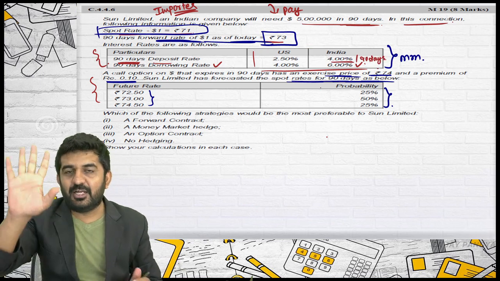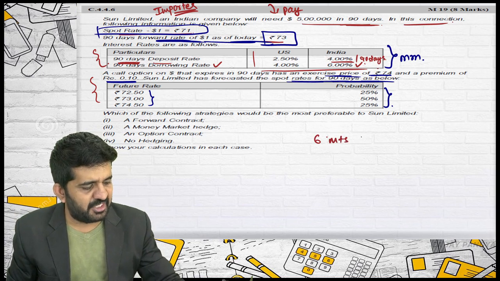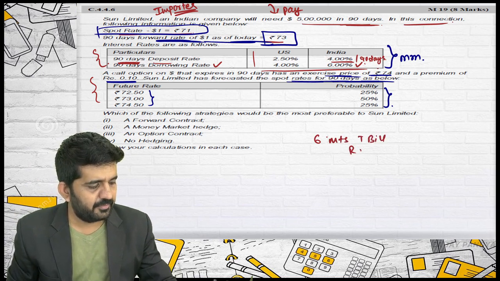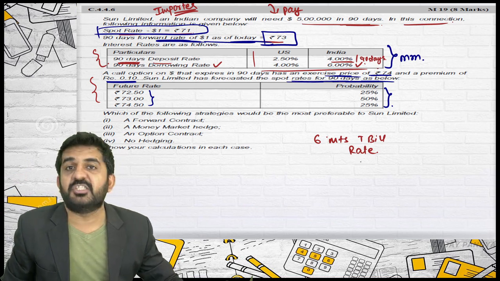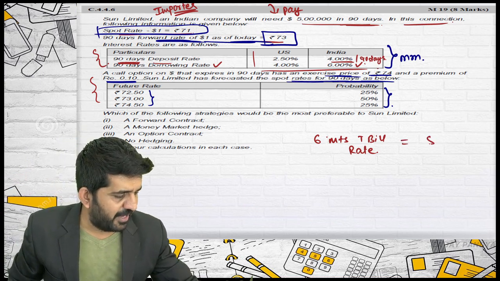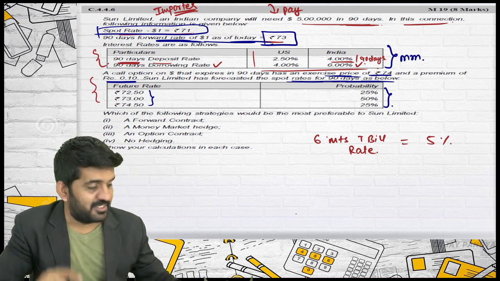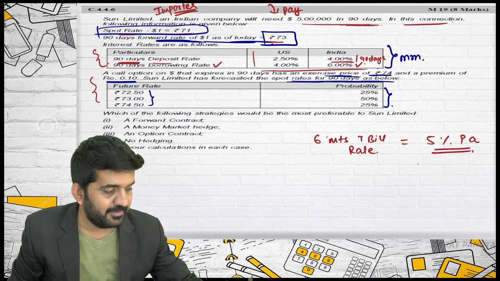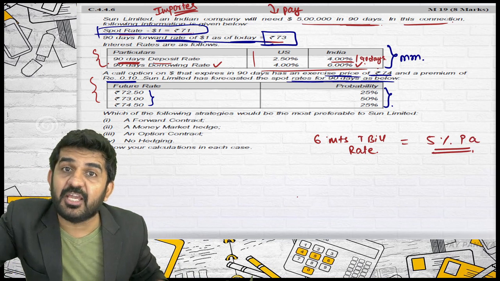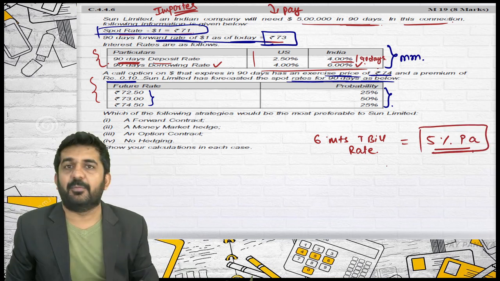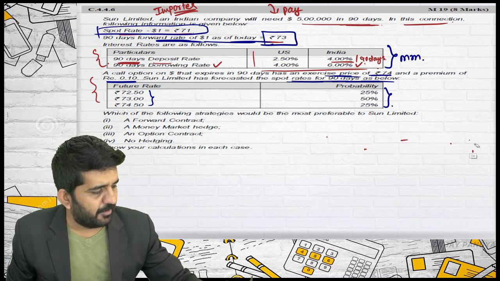I'll tell you how. Suppose this is a 6 months T-bills rate. Recently I was seeing the treasury bills rate. It was a 6 months T-bills rate of, say, 5%. Believe me, this is not a 6 months rate, this is a per annum rate. If you want to invest in 6 months T-bills, then the rate applicable will be 5% per annum. But let us match the answer with the book.